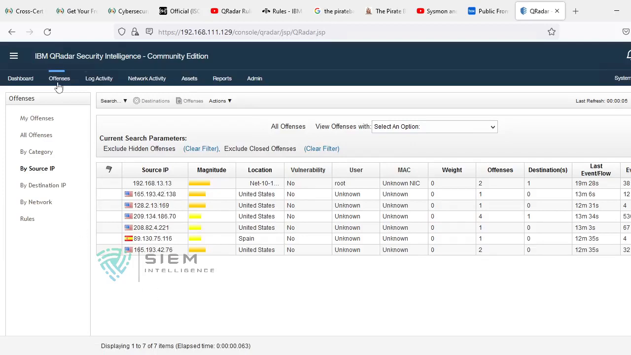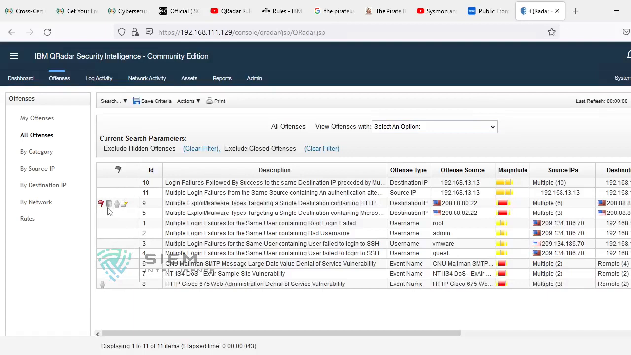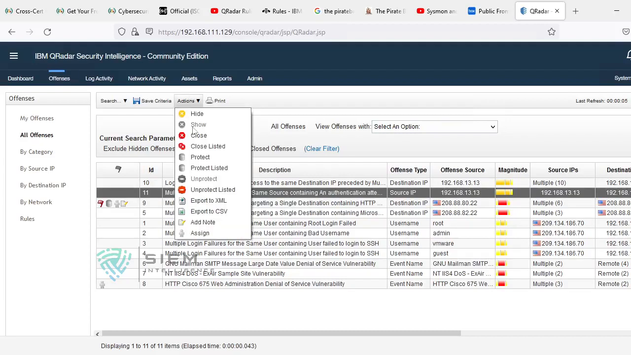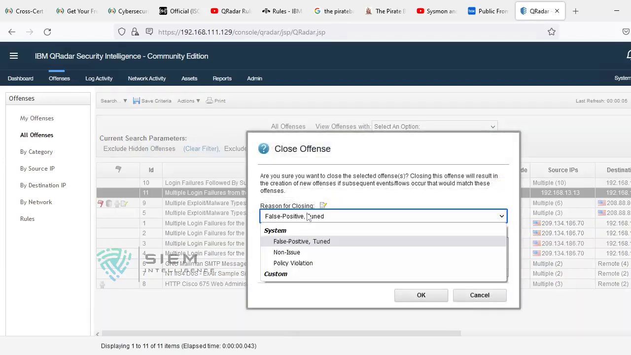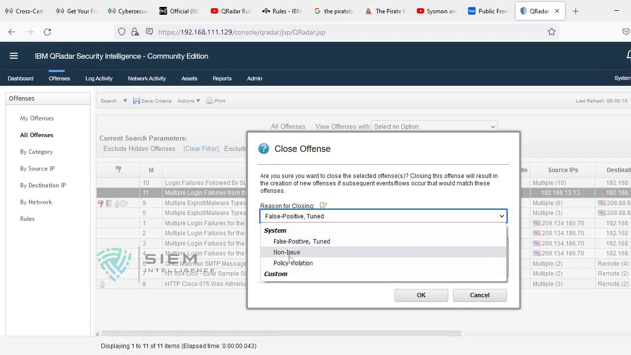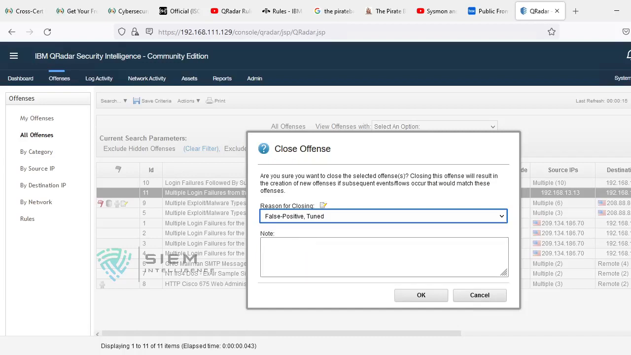I already told you how to do some of these actions. These are follow up, protect, assign, notes, hide, and you can close an offense. To close an offense, go to actions and choose close an offense. By default there are some closing reasons: 1, 2 and 3, non-issue, policy violation, and false positive.